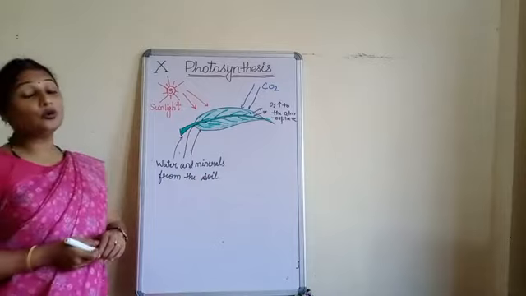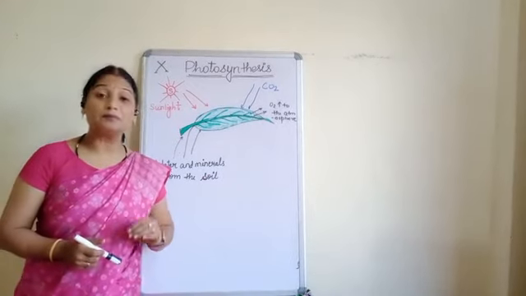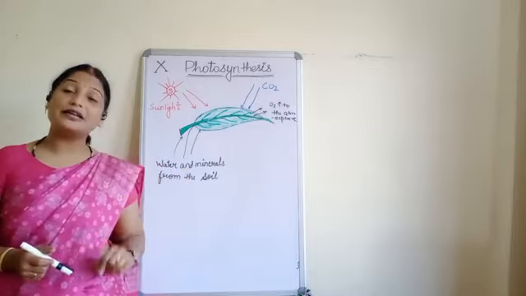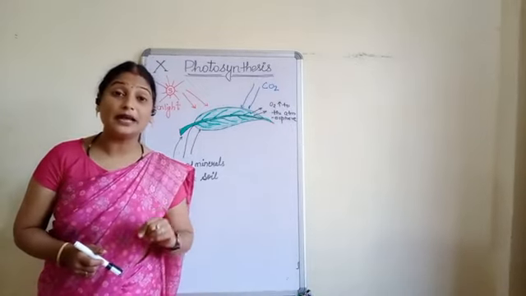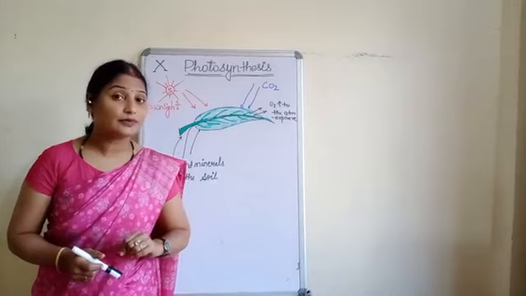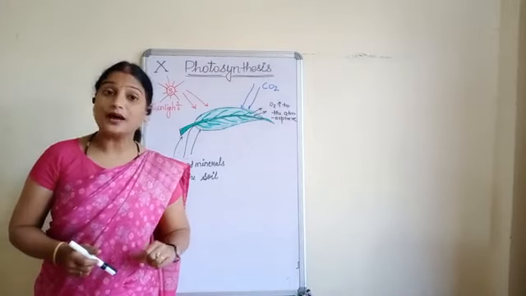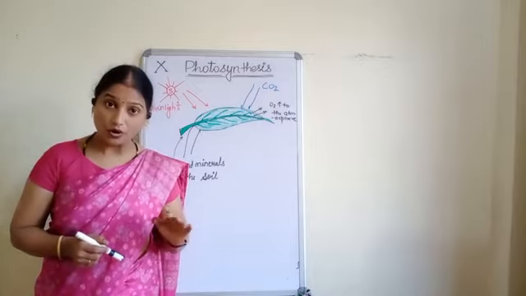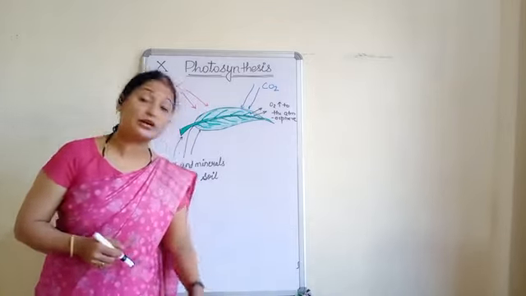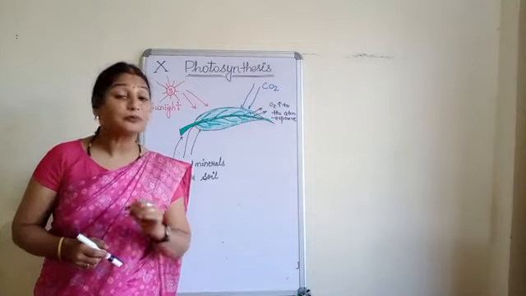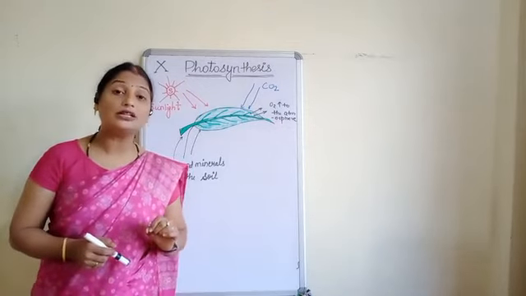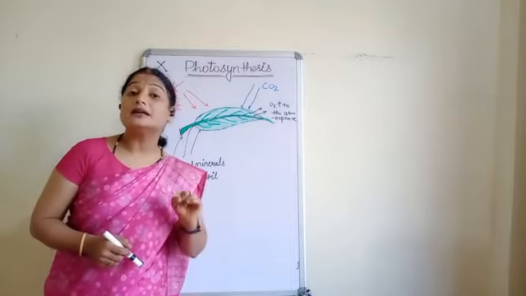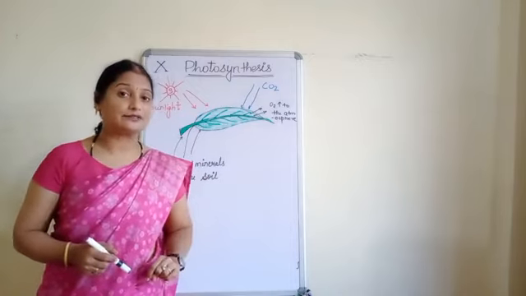As we all know that all the green plants, or we can say that only green plants, can prepare their own food, and that's why they are called autotrophs, or they are also called autotrophic plants. Why are we calling them autotrophs? Because they are preparing food by themselves.